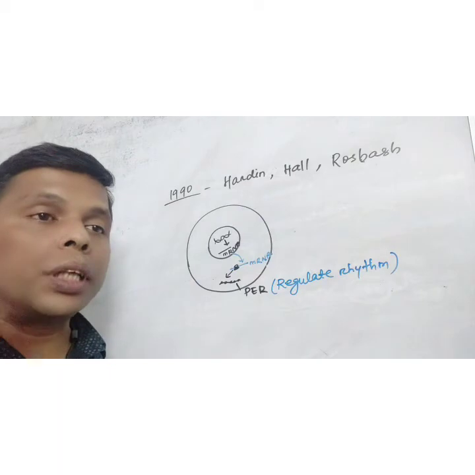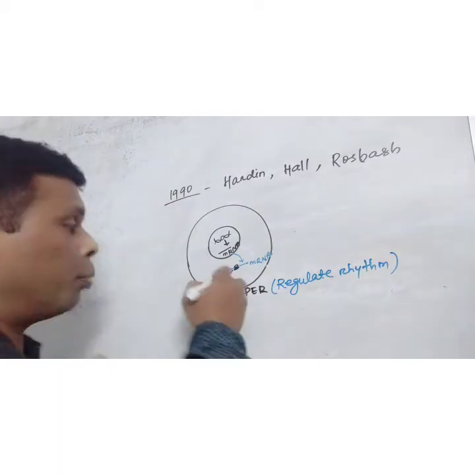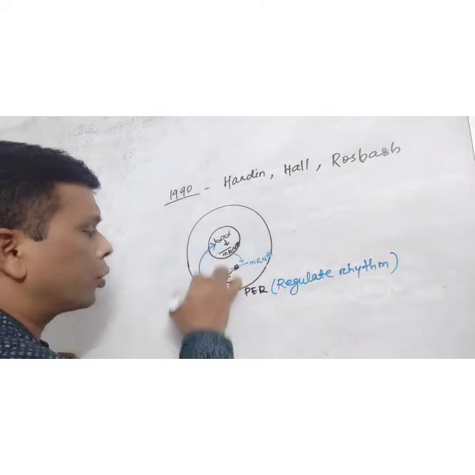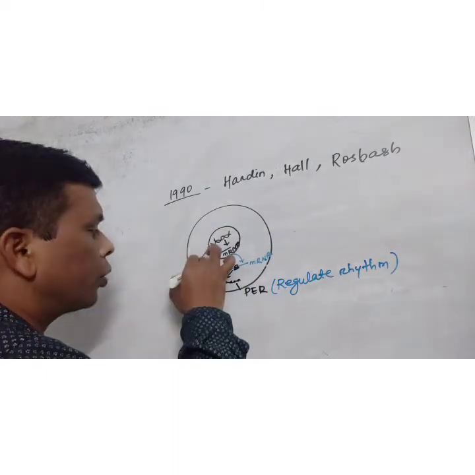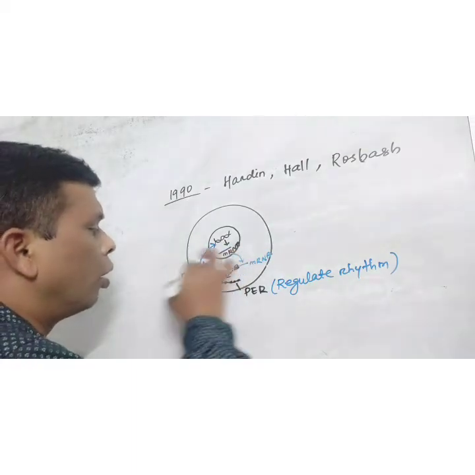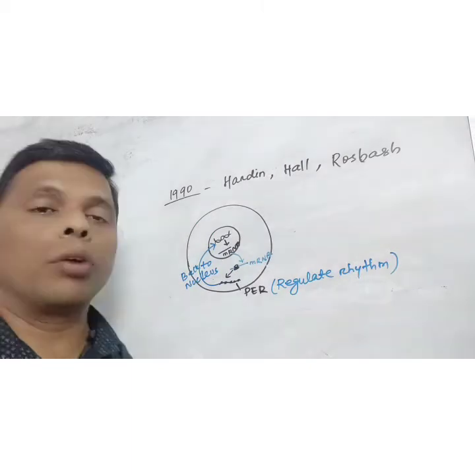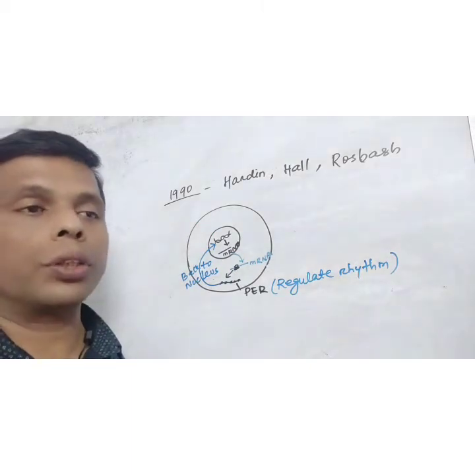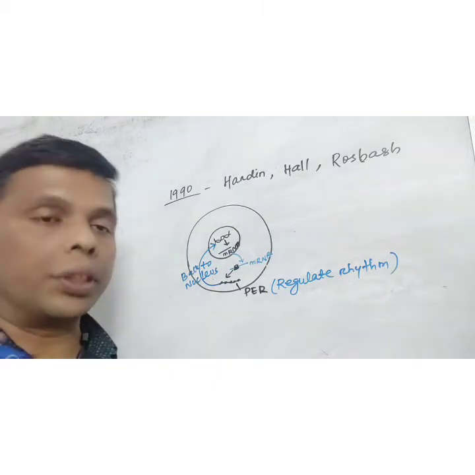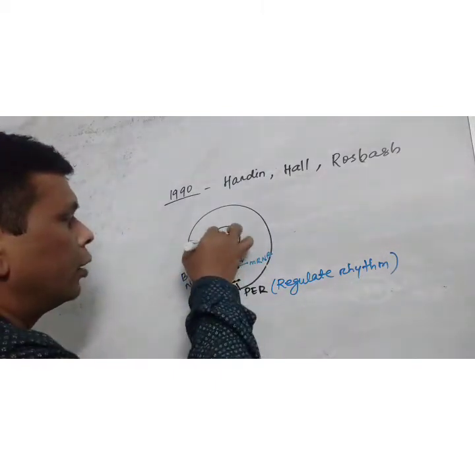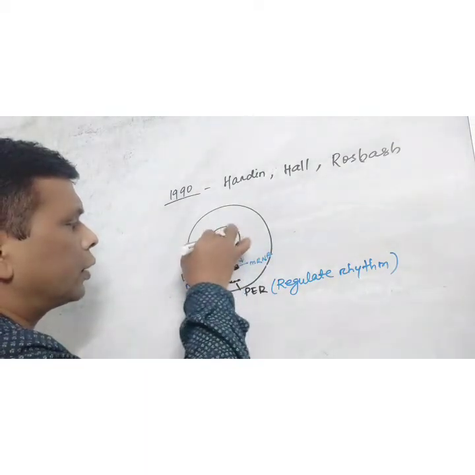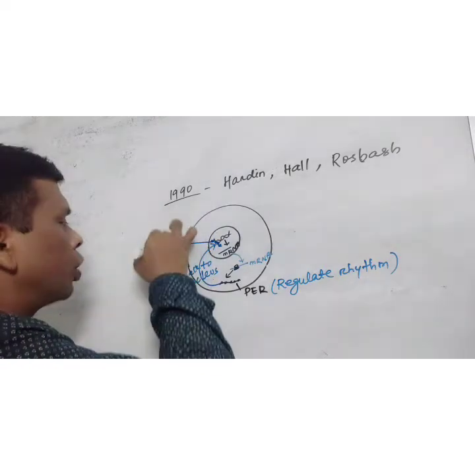After producing rhythm, this protein enters back into the nucleus. The PER protein goes back to the nucleus and suppresses the period gene. When the protein enters back into the nucleus, it is suppressed.